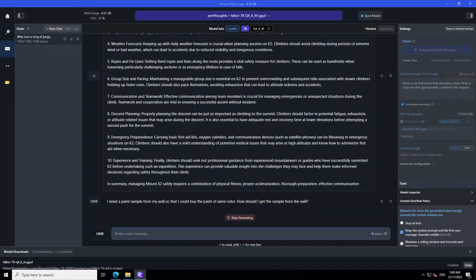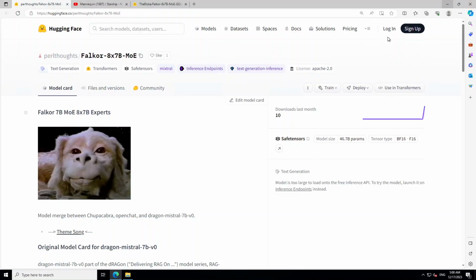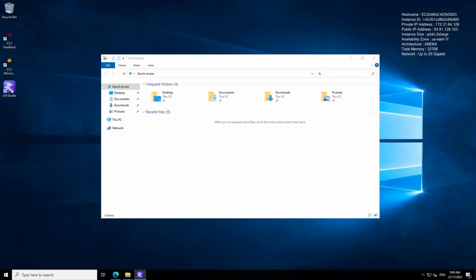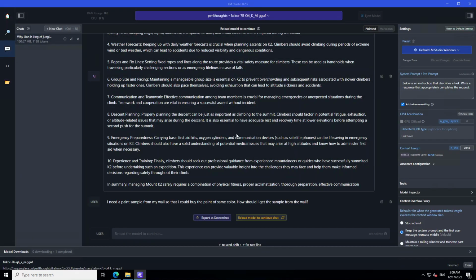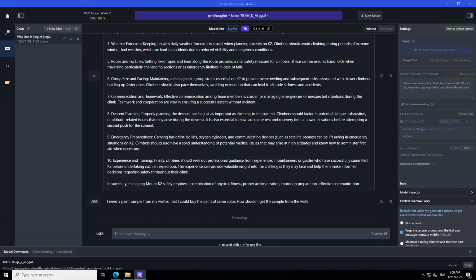Sometimes LM Studio gets stuck, but don't worry. All you can do is close this and relaunch LM Studio by clicking here. Then go to these three dots and reload it. It will reload and then you can talk with it again. Let's wait for it to finish reloading. That's done. I'll just say regenerate. Let's wait.